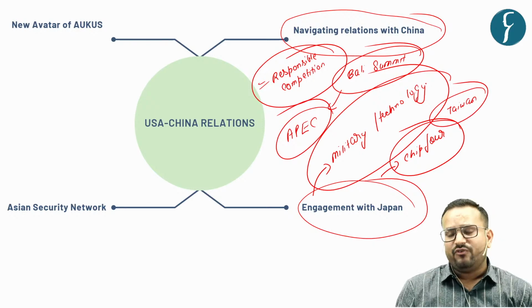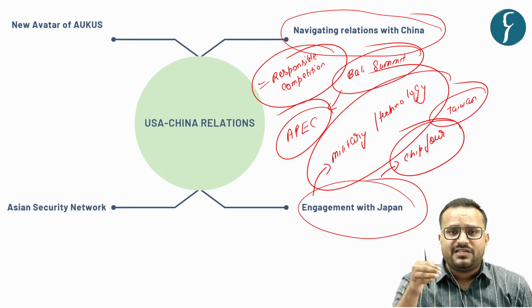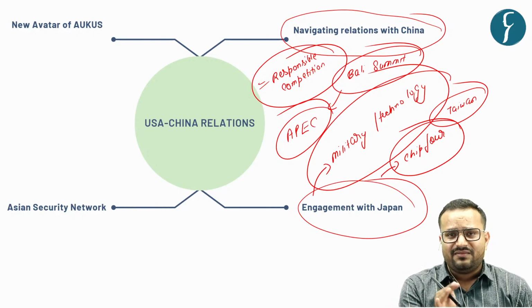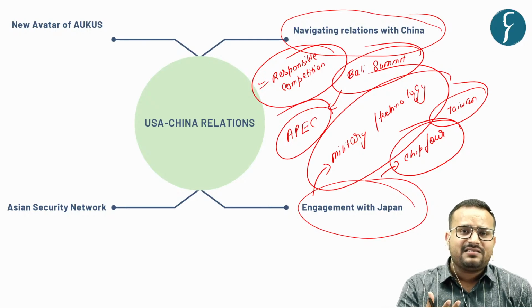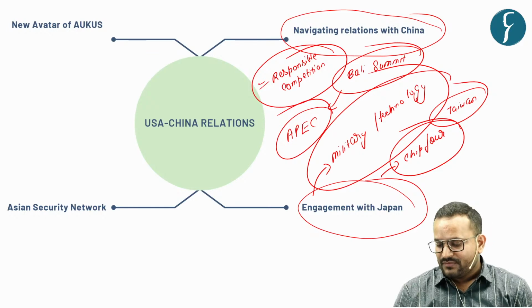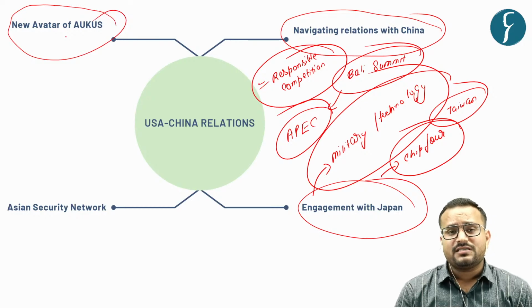That is the Chip 4 alliance. So this is how the USA is basically trying to make Japan the linchpin of its Indo-Pacific strategy, as it is a very close neighbor of China. So it can act as a proxy, a candidate for the USA in the region of the Indo-Pacific. Similarly, there is a new avatar of AUKUS that has been talked about.